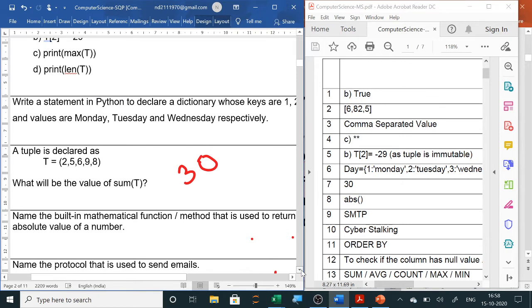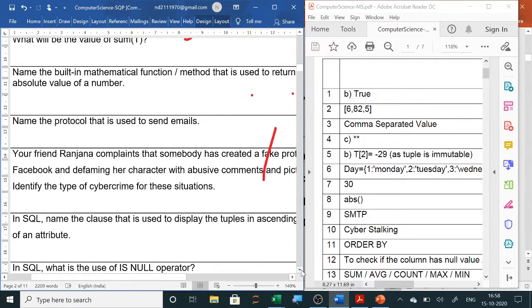So we will go through this. Name the protocol that is used to send emails. So here the protocol is SMTP, Simple Mail Transfer Protocol, which is used to send emails.